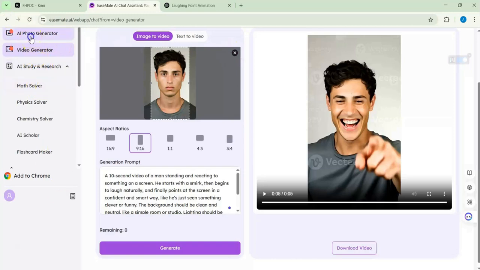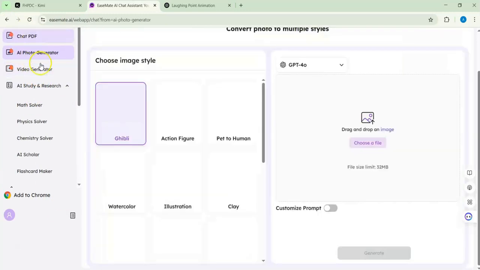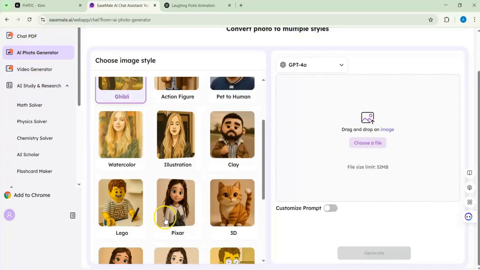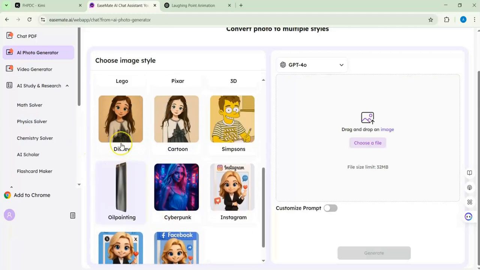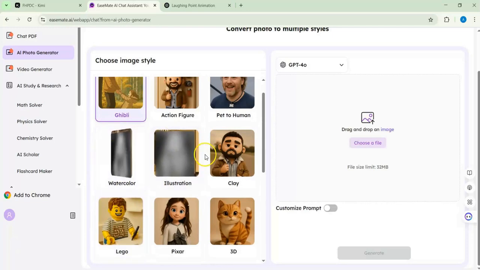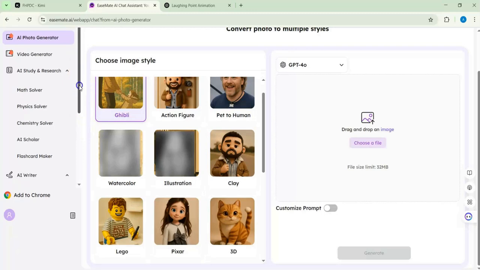If I go to the AI photo generator, you can do the same. You can just put a picture, then change it to whatever you want here. You can do whatever you want, and it's normal. Some of those pictures you can see are blurred. I have put them blurred, and I will show you how you can do it, if you want to, at the end of the video.